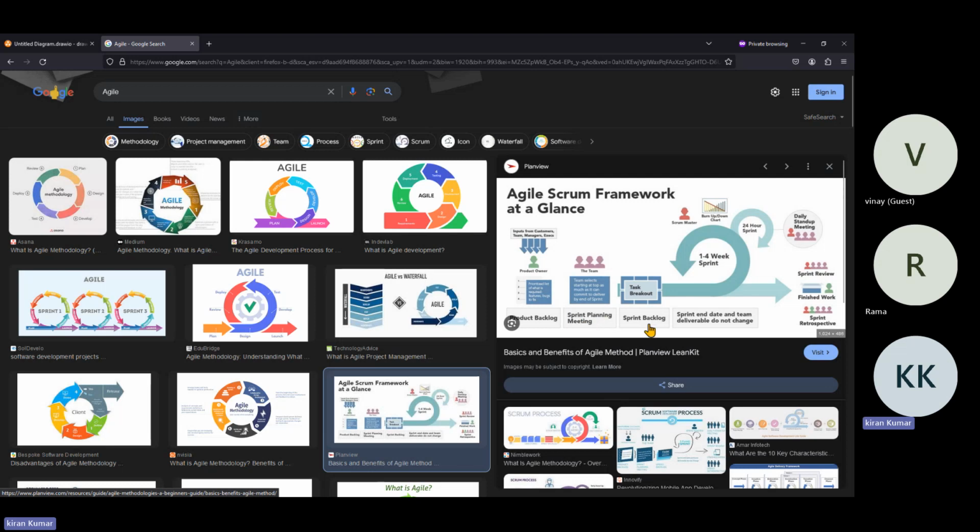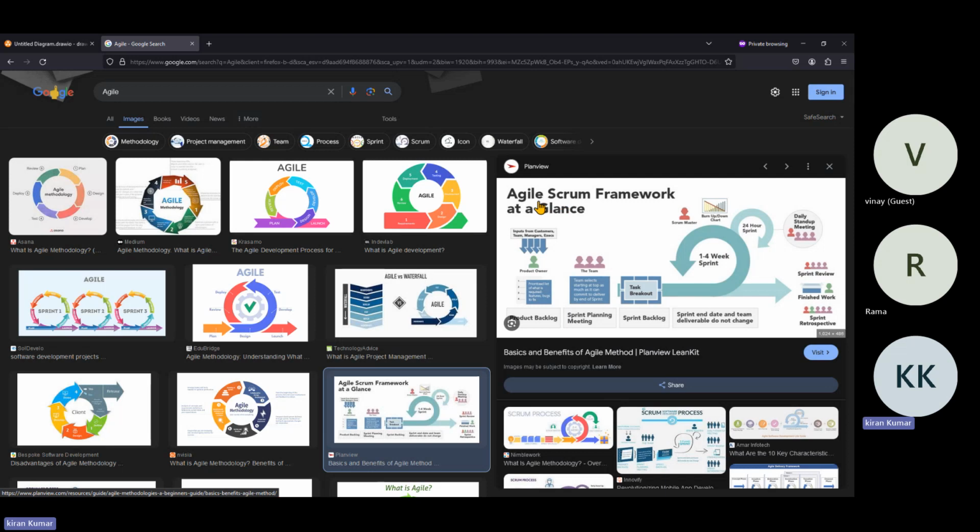After that, the sprint backlog: the task is broken out into multiple tasks and assigned to the developers, which need to be completed. There are daily stand-up meetings, sprint review, finished work, and sprint retrospective; different calls will happen, and accordingly they will track things. This is one Scrum framework. Different companies generally follow different methodologies. Some companies follow agile, some follow Scrum, and some follow hybrid.